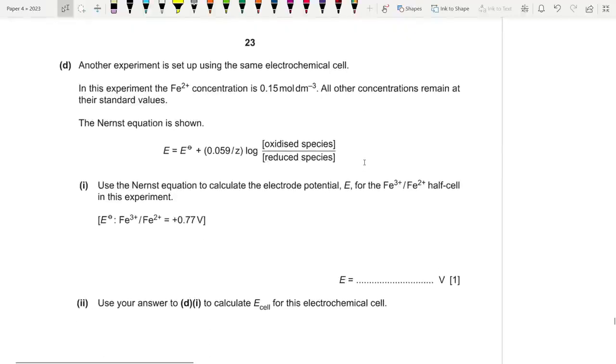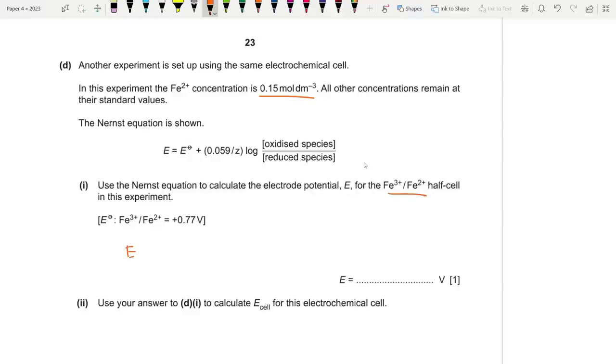Another experiment is set up using the same electrochemical cell, but in this experiment, the Fe2+ concentration is 0.15 mole per dm cube. So we are not maintaining standard conditions of 1 mole per dm cube. All other concentrations remain at standard value. So use the Nernst equation to calculate the electric potential for the Fe3+/Fe2+ half cell.